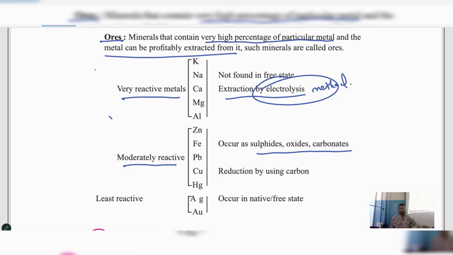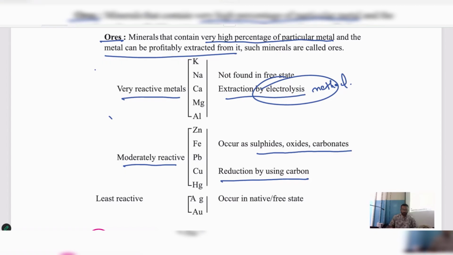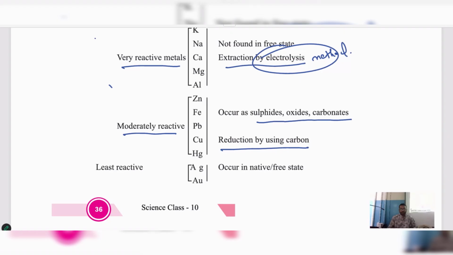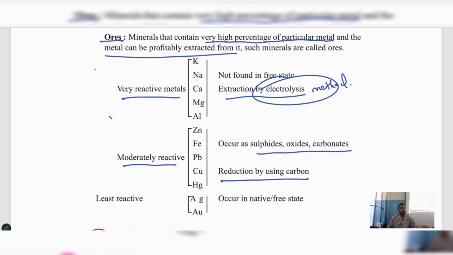Clear? Now, which method are we using to extract them in its pure form? Reduction by using carbon. Next, they are least reactive. Which are least reactive here? Gold, silver. Understood? And you can tell platinum also. These occur in native or free state. They are available in free state.